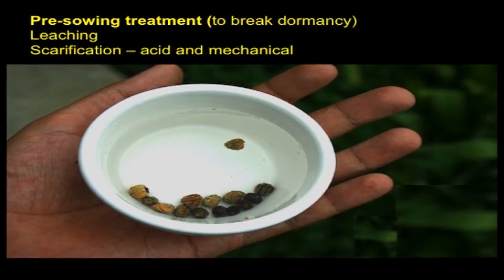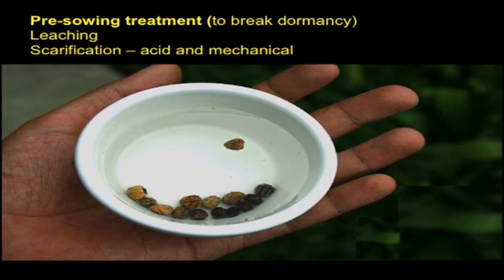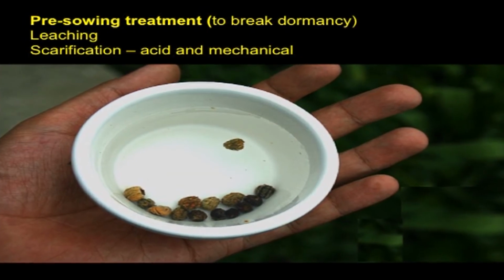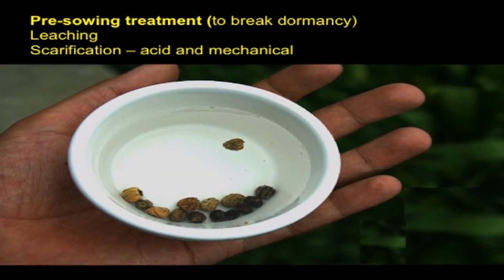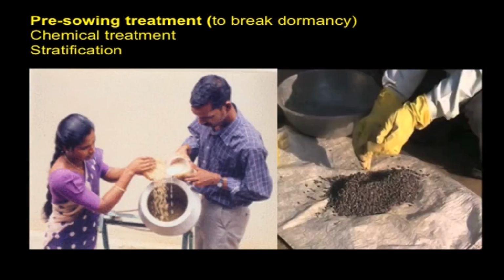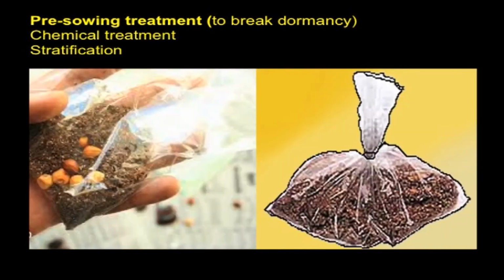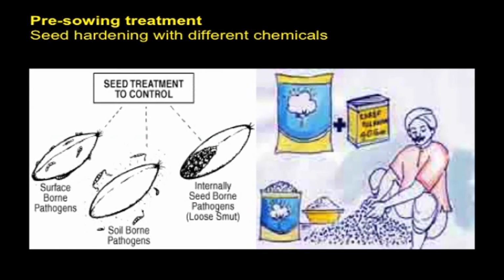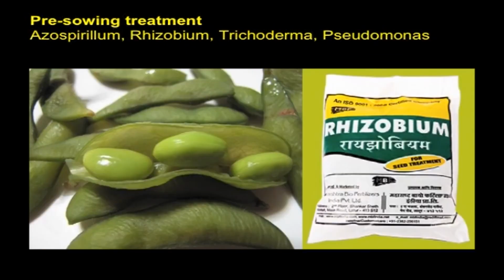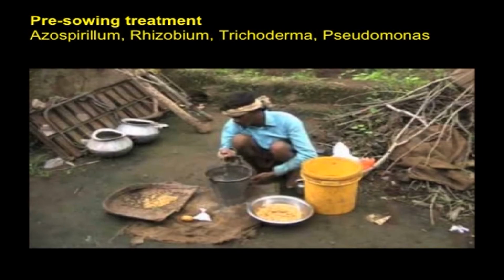To break the dormancy, some treatments like leaching, scarification, which may be acid or mechanical, then chemical treatment, and stratification are given. Then seed hardening with different chemicals and seed treatment using beneficial microbes like Azospirillum, Rhizobium, Trichoderma and Pseudomonas etc.